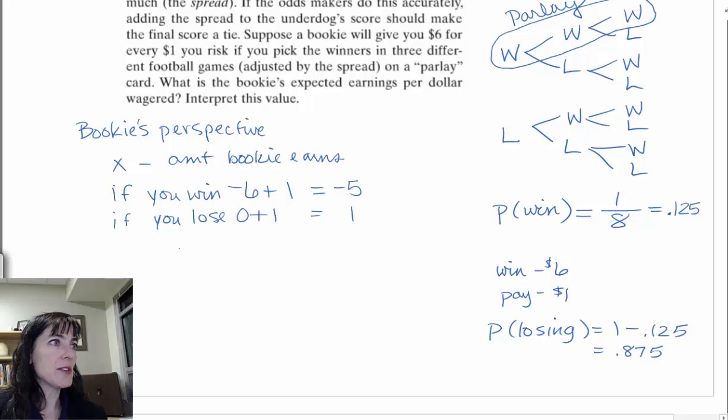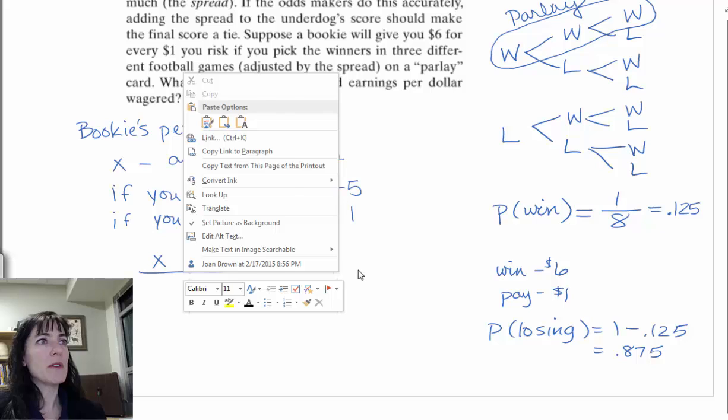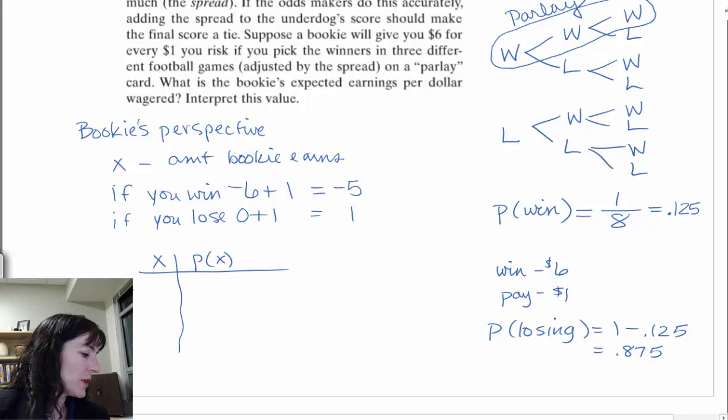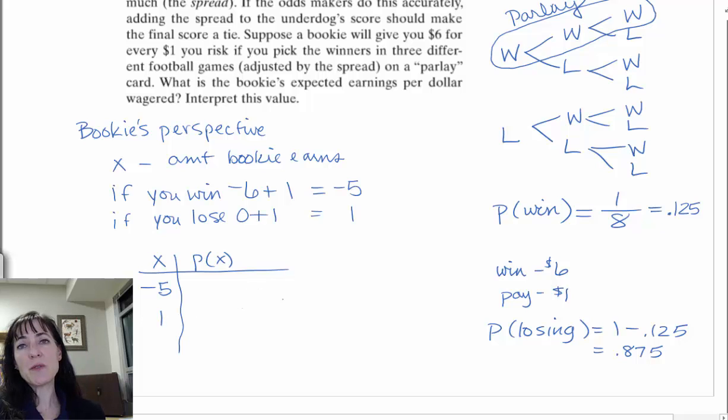So let's write a little table. We know X, and we know the probability of X, and then we can calculate an expected value. X is going to be -5 or +1, because those are the two possibilities from the bookie's perspective. Either he loses $5 or he brings in $1.